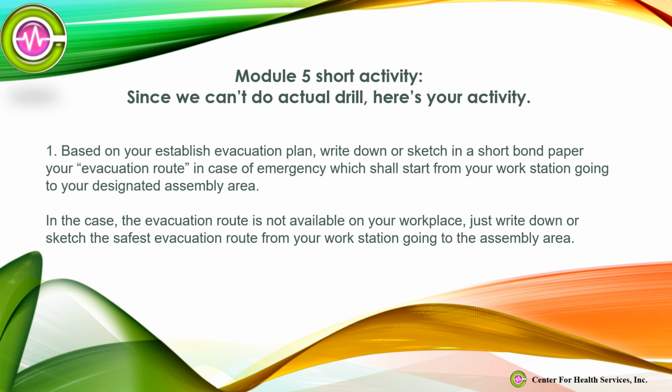Module 5 Short Activity. Since we can't do an actual drill, here's your activity. 1. Based on your established evacuation plan, write down or sketch on a short bond paper your evacuation route in case of emergency, which shall start from your workstation going to your designated assembly area. In case the evacuation route is not available in your workplace, just write down or sketch the safest evacuation route from your workstation going to the assembly area.